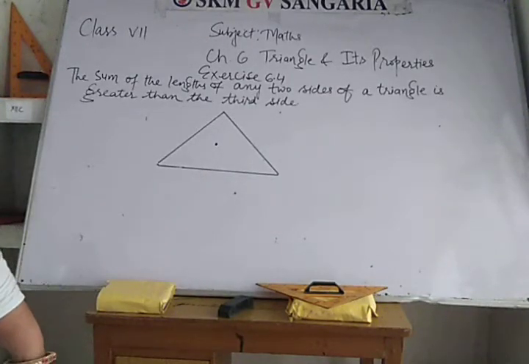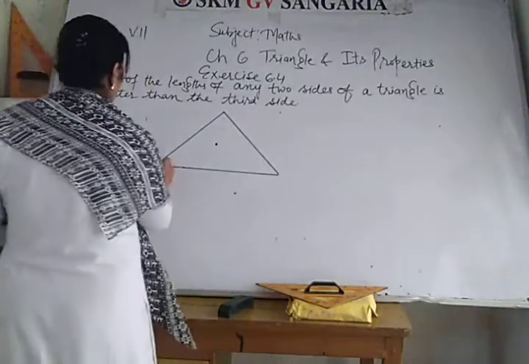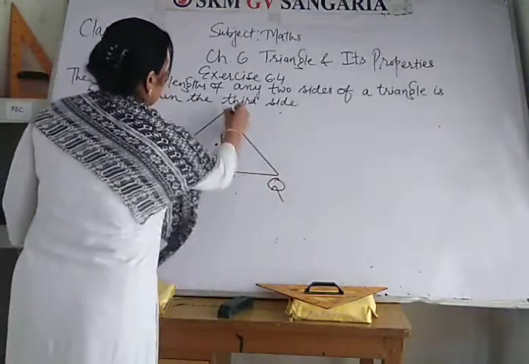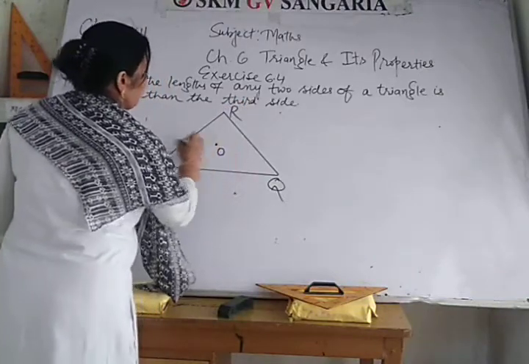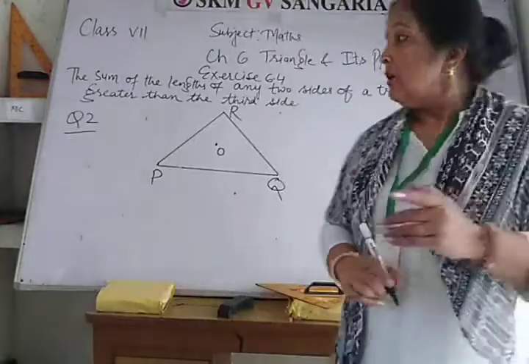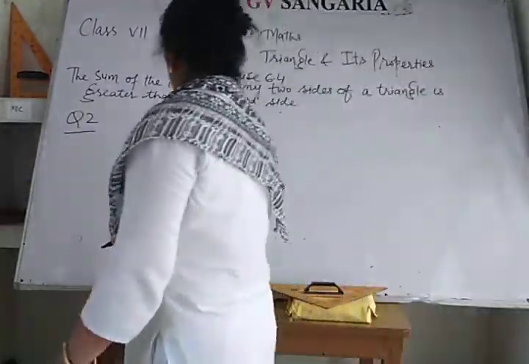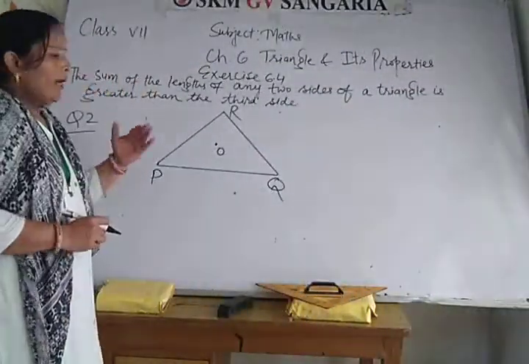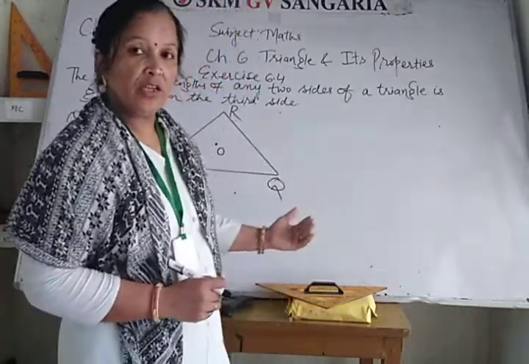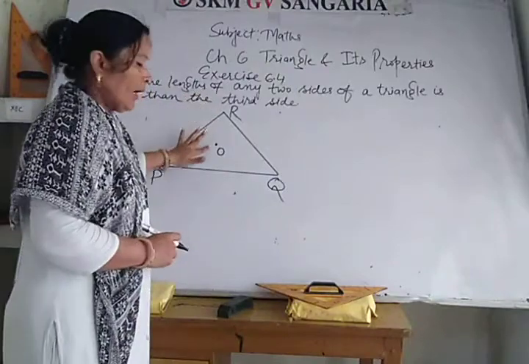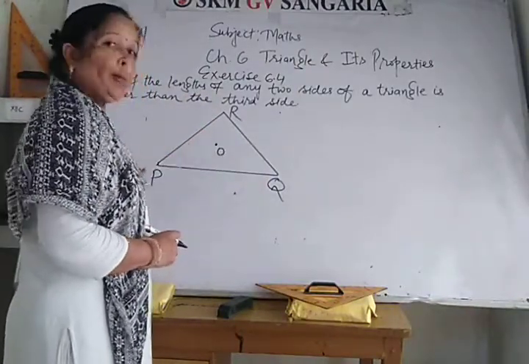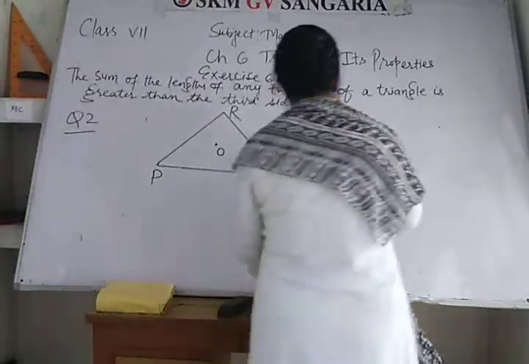So the triangle PQR is like this. Question number 2: PQR, and O is a point in the interior, meaning inside the triangle. Here, first of all, there will be some construction. You will write construction: join OR, OQ and OP.